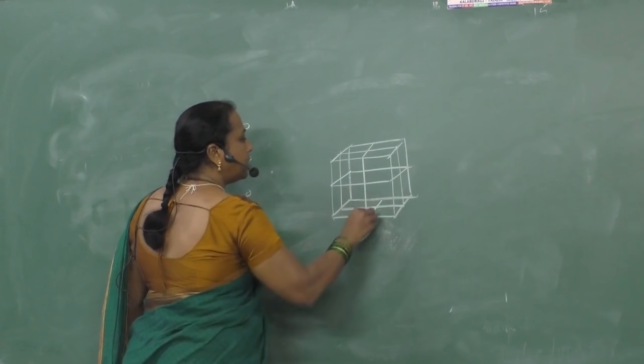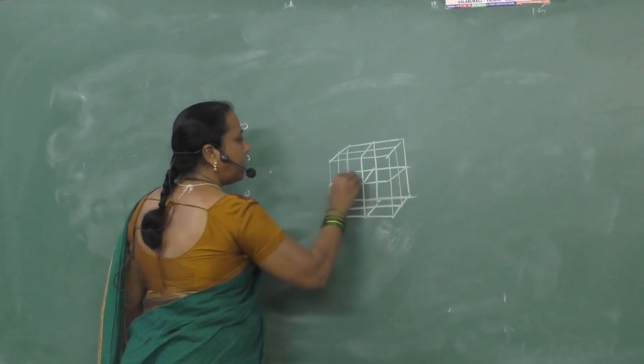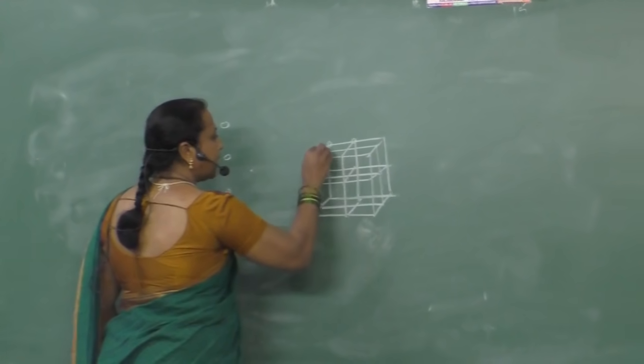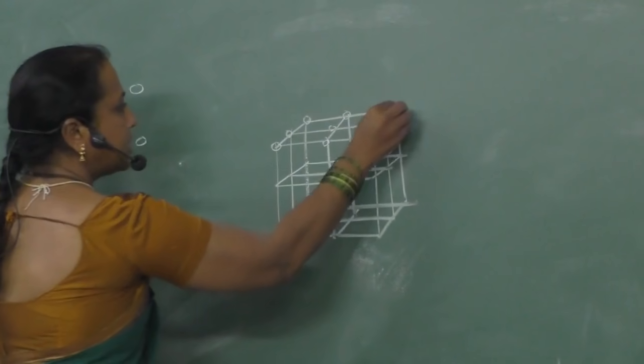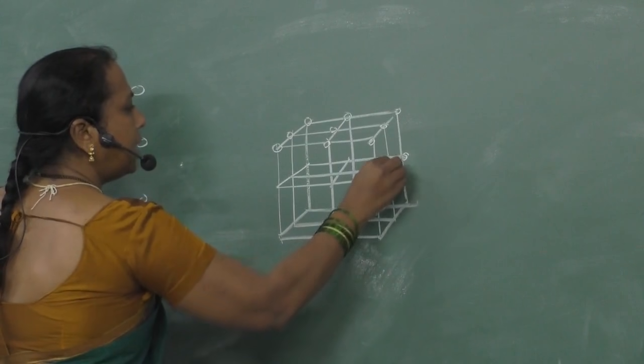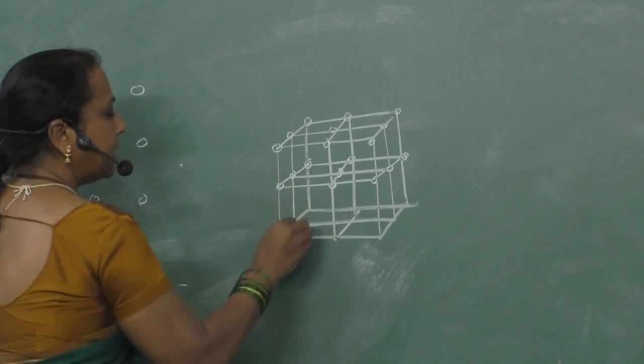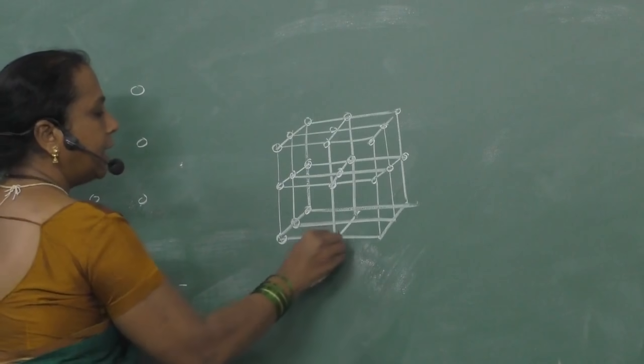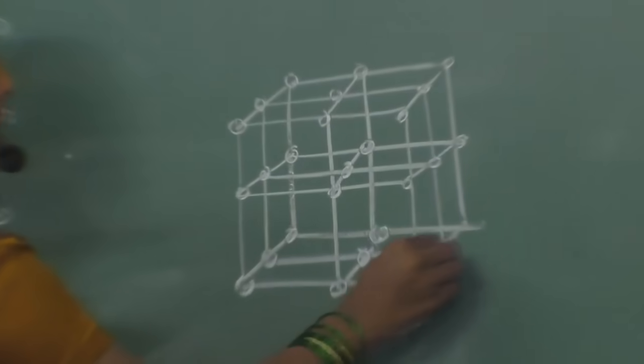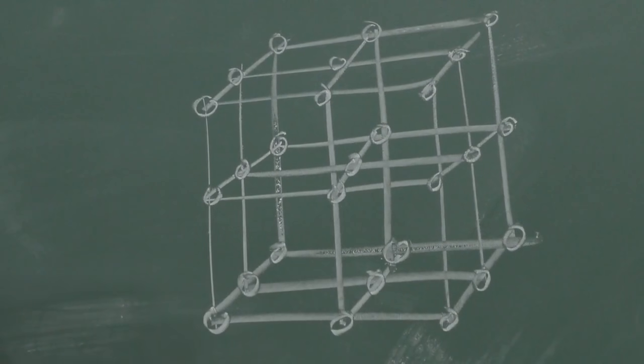This three-dimensional array of lattice points is called a lattice. In this lattice, there are lattice points. Each point in this lattice indicates a particle, an atom or ion or a molecule of a